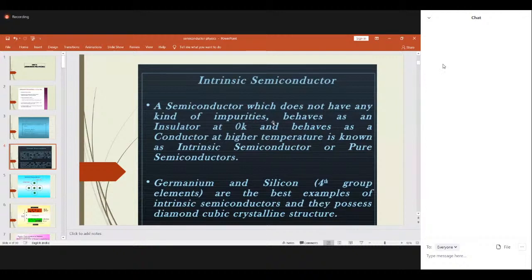Any problem? If you have any doubts, please type in this chat box.